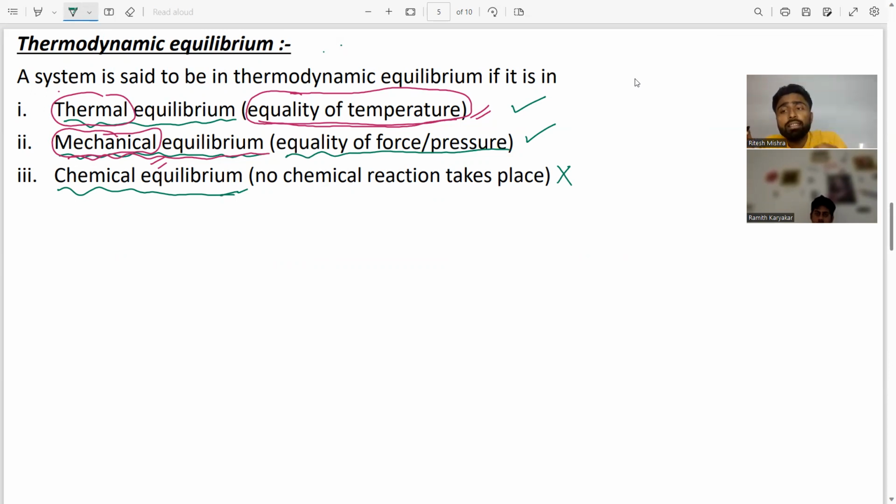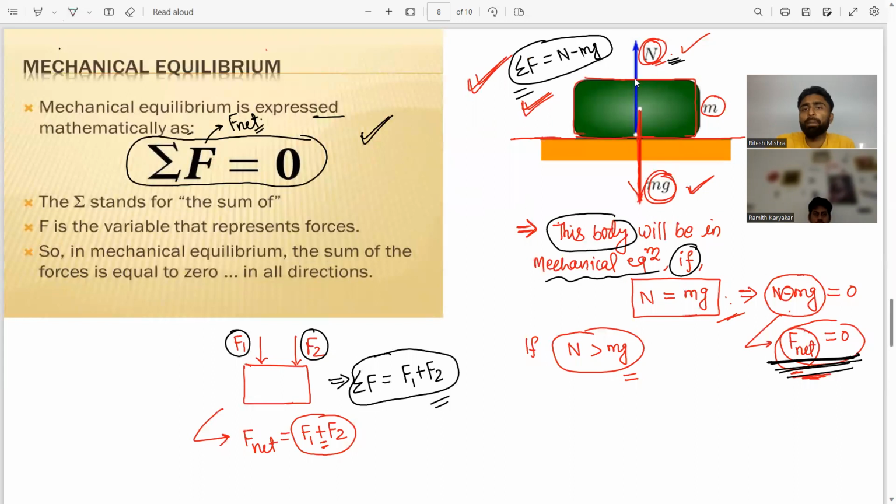That means a system will be in chemical equilibrium when there is no chemical reaction taking place. Now let's see the image for chemical equilibrium, my dear.